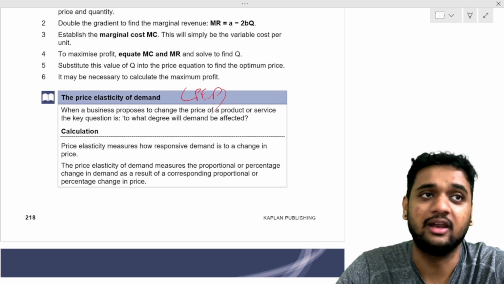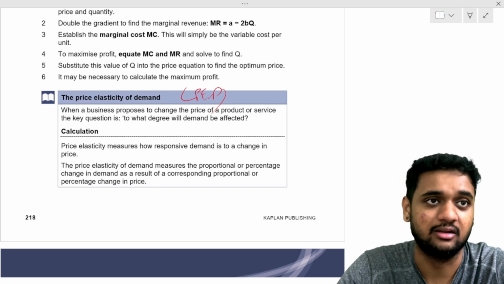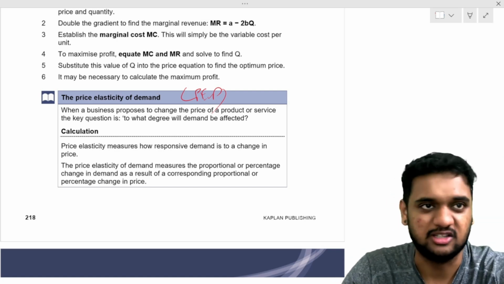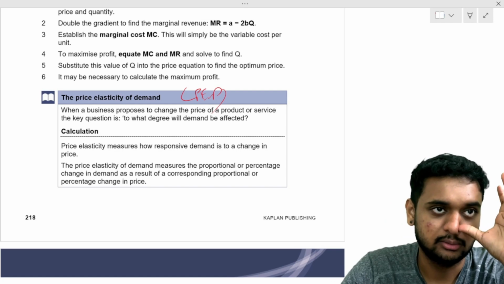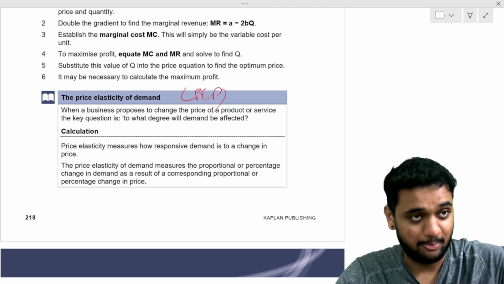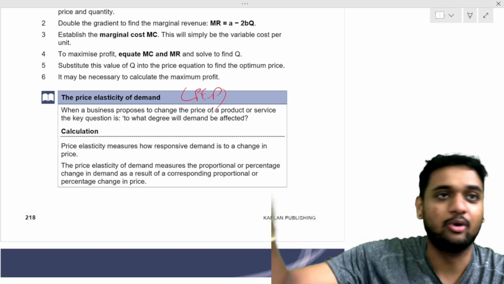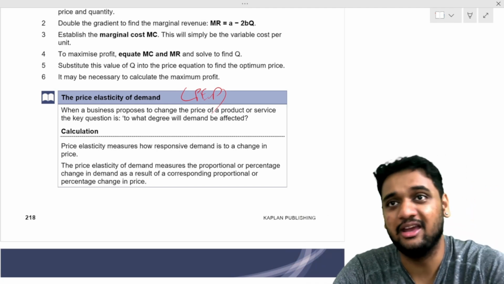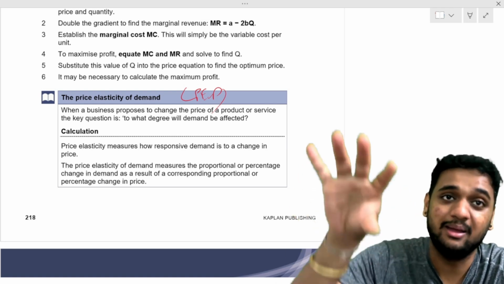No other product, they will tell medicines are perfectly inelastic. How much the price increases, that much quantity only we will get. How much the price decreases, but what happens in medicine is if the price decreases a lot, they will buy more and keep.